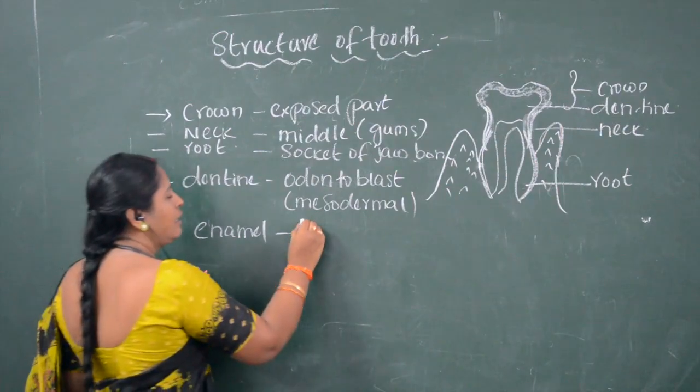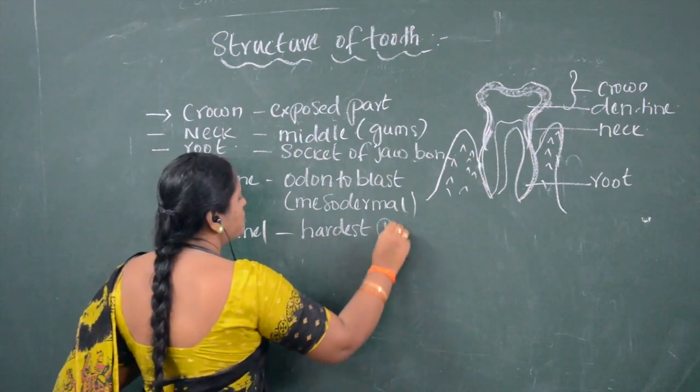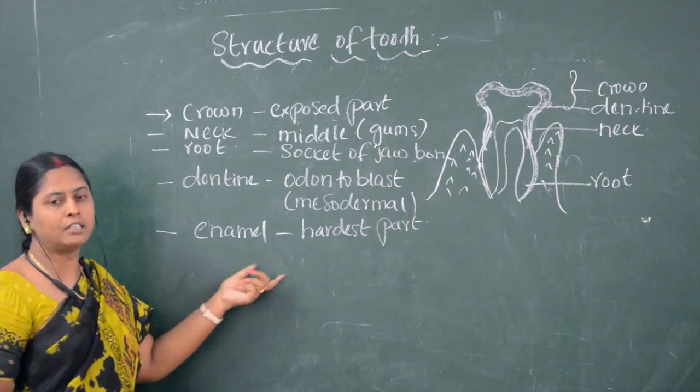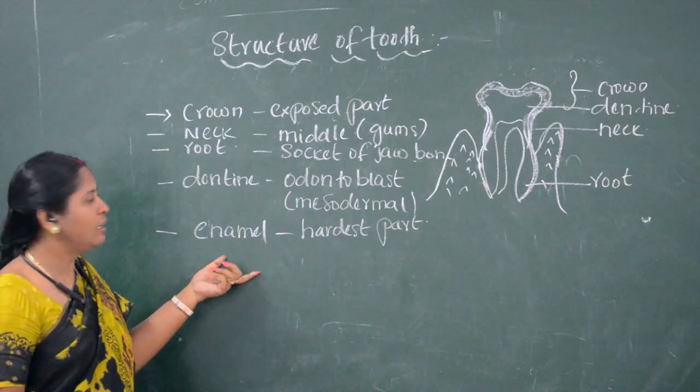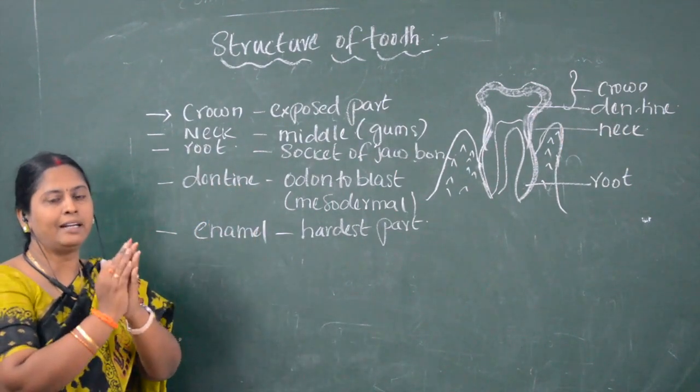Enamel is the hardest part in the human body. Which is the hardest part in the human body? Enamel. Teeth are made up of a substance called dentine.